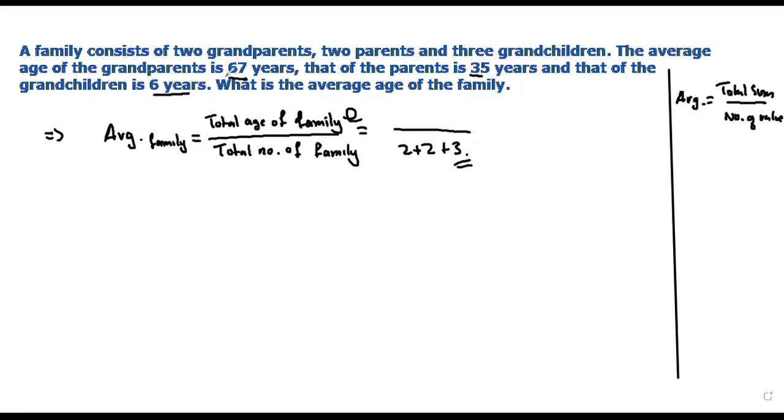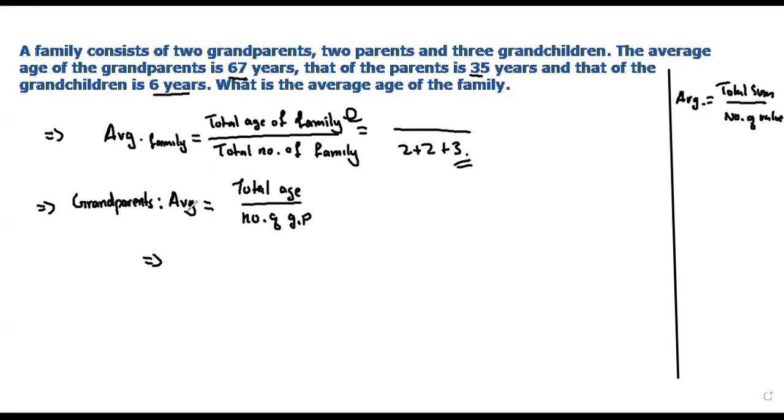The average age of the grandparents is 67. Let us solve for the grandparents first. Average age equals the total age of the grandparents divided by the number of grandparents.